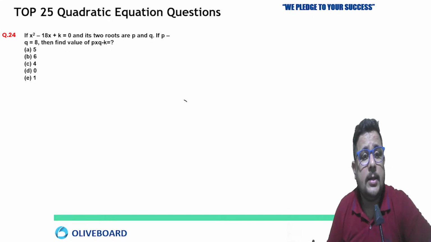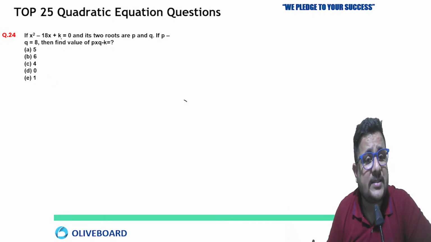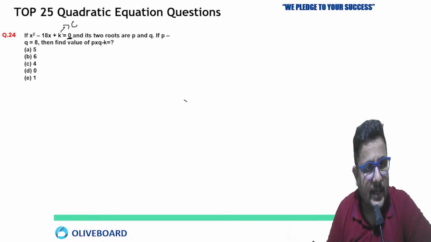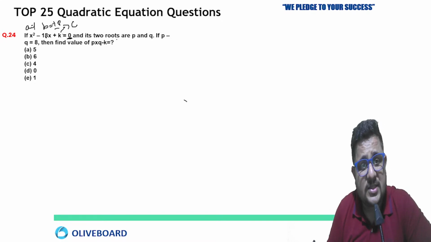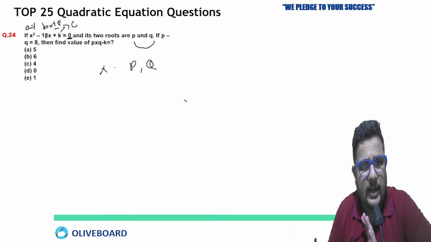Okay, see here. X square minus 18x plus k equals 0. Here the constant term is given as k, but we know the value of a, and we know the value of b, that is minus 18. Its two roots are p and q, so the values of x are p and q.